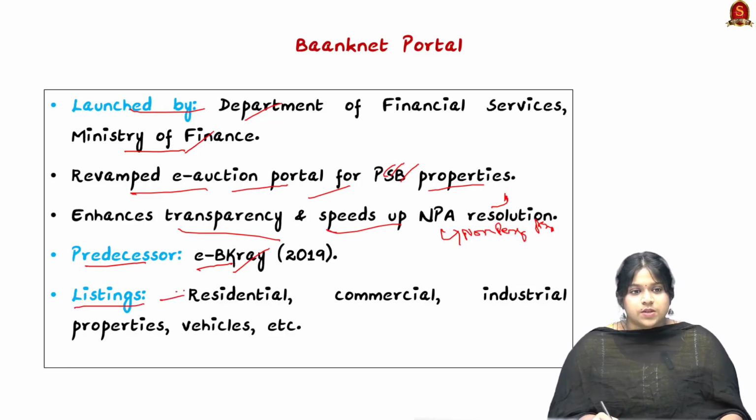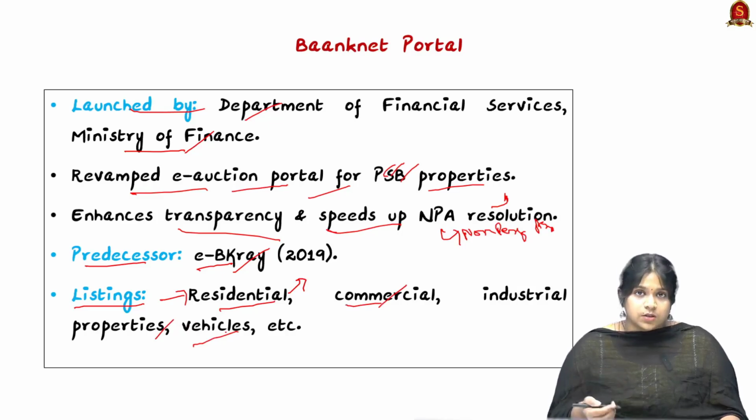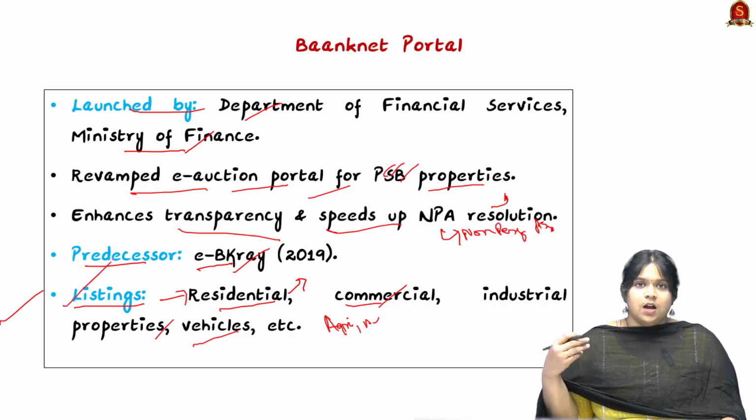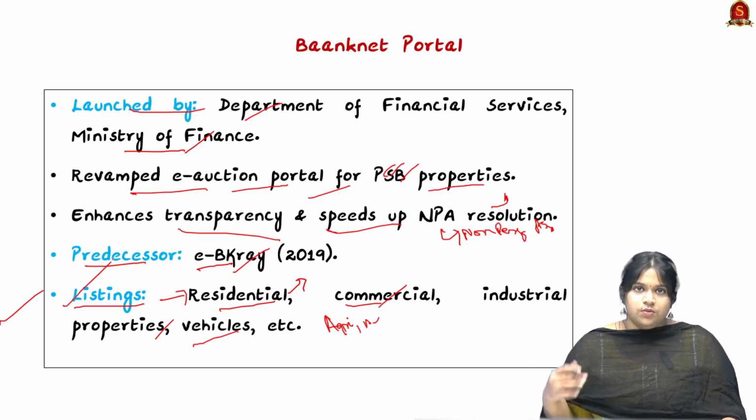The listings present in this portal are residential listings, which include apartments, households, homes, and so on. Next, listings include commercial and industrial properties, then vehicles, then plant and machineries, and also agricultural lands and non-agricultural lands. So these are the listings in the Banknet portal. Any properties related to these listings can be given in the e-auction portal for their selling.